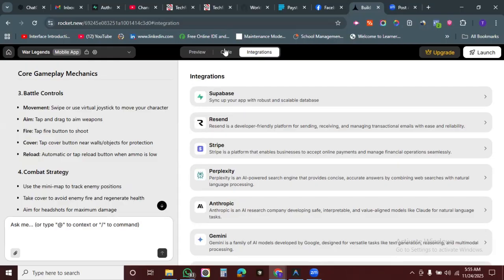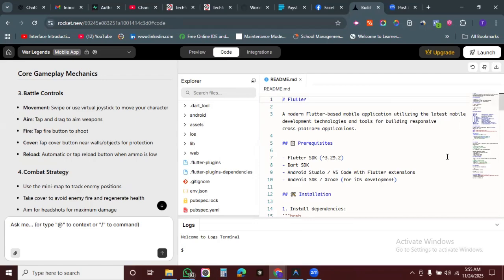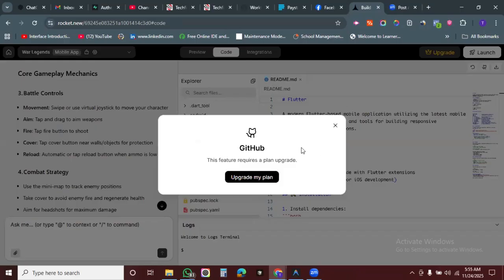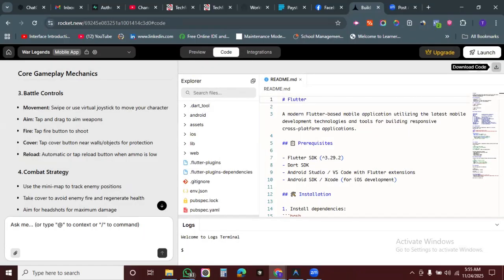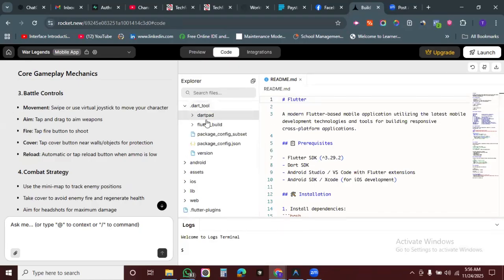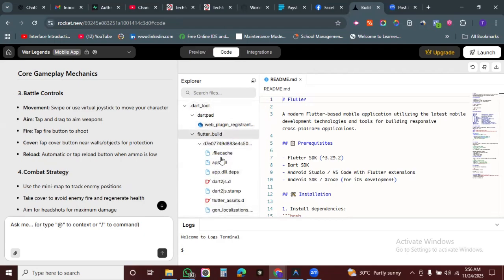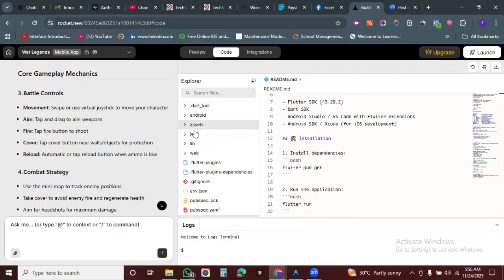All right, so that is that. Well, let me check the code. Okay, good. All right, so this is it. This is what I was looking for. I can push to GitHub, but it still requires a paid plan. Wow. I can download it, but it still requires a paid plan. I can copy the code if I want to, but that's not cool. That's serious work, copying code file by file, then going to your IDE and creating the same file structure in your web cursor, and you continue building.